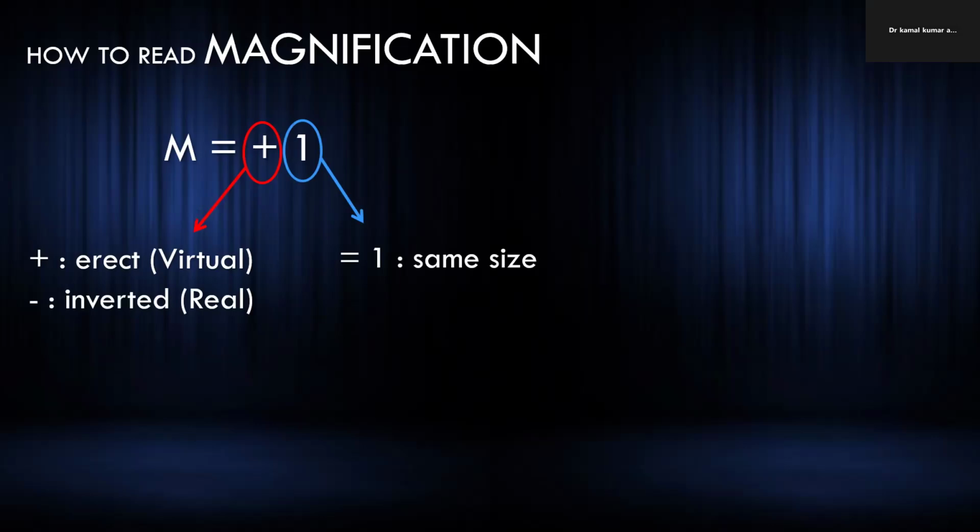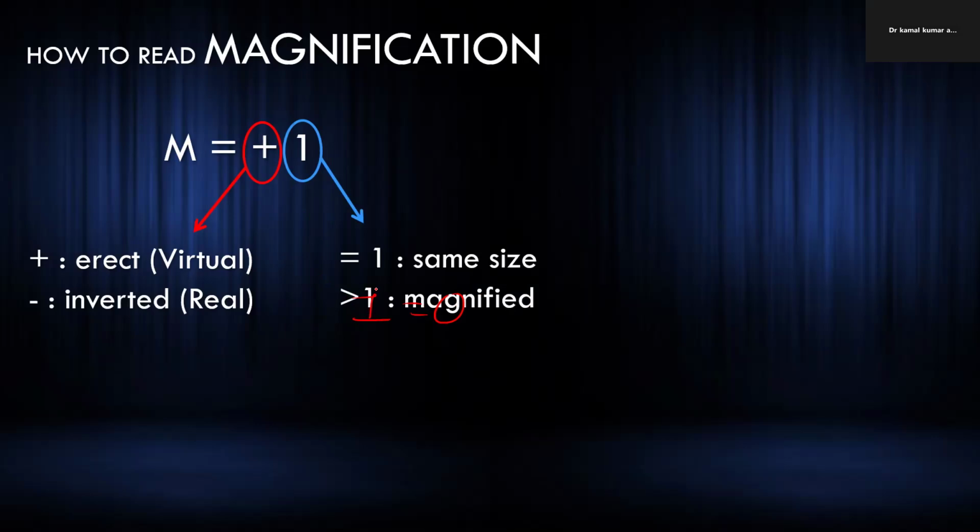The numerical value shows how many times. Here 1 is showing that the height of the image is equal to the height of the object, we can write I equal to O.